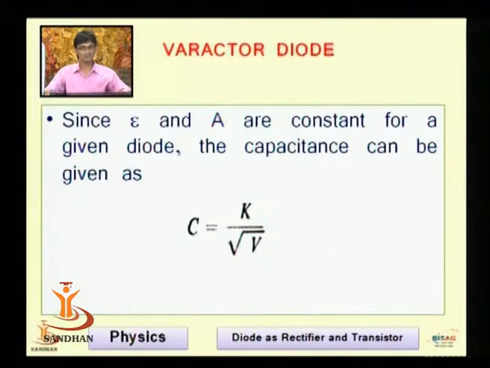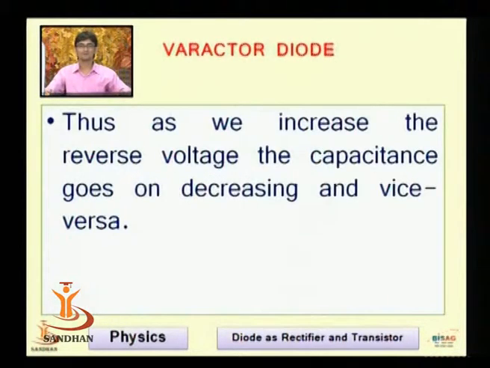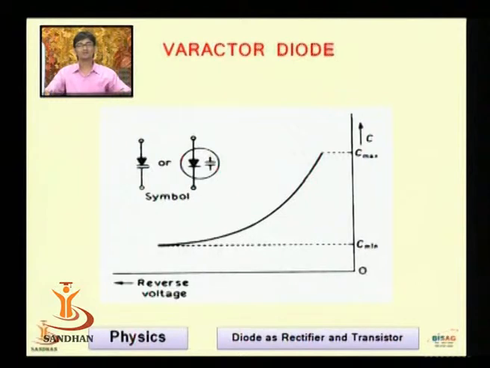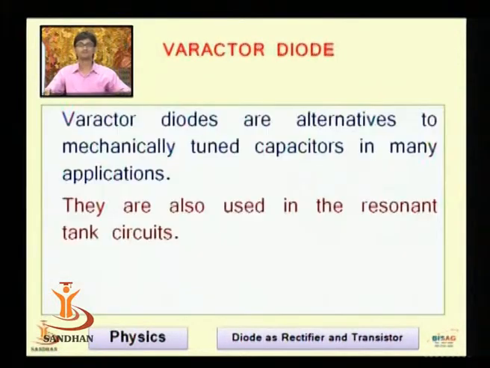So the capacitance formed with the help of this diode, you can say varactor diode, depends upon our reverse potential in the square root form. Thus as we increase the reverse voltage, the capacitance goes on decreasing, and vice versa. Just try to see the graph. As we increase the reverse potential, the width goes on increasing, and hence the capacitance is minimum, and vice versa.